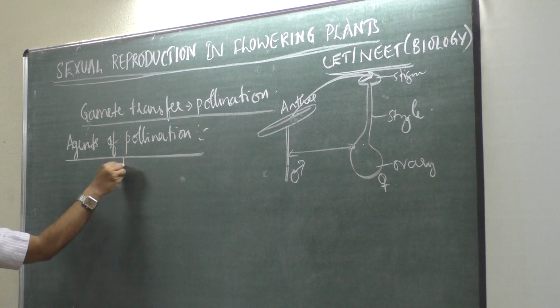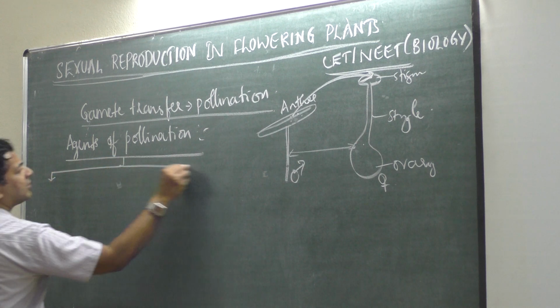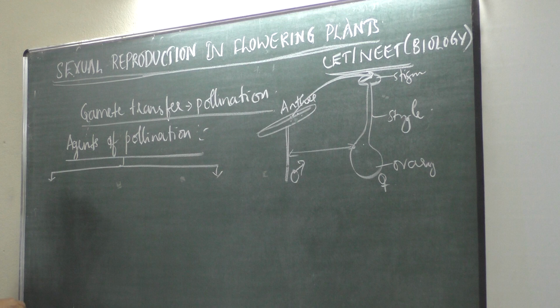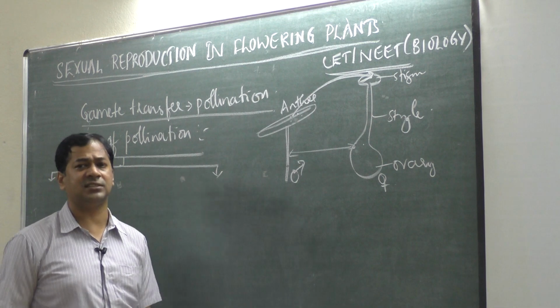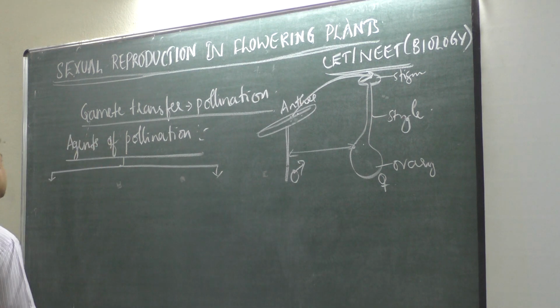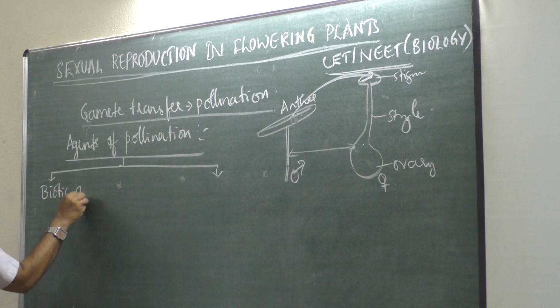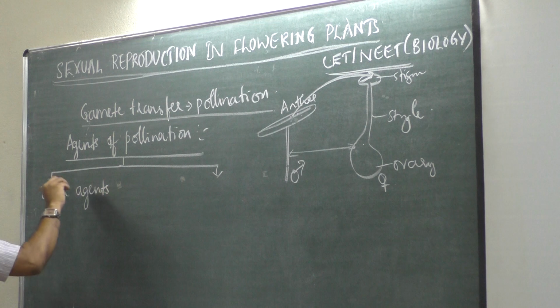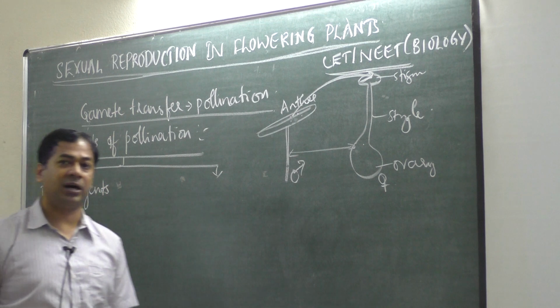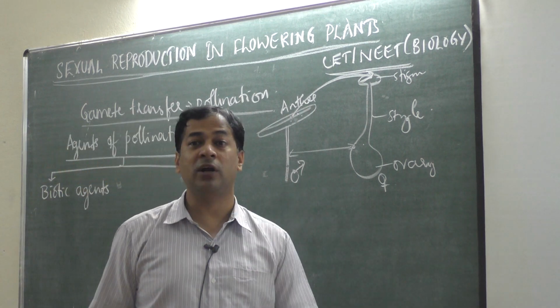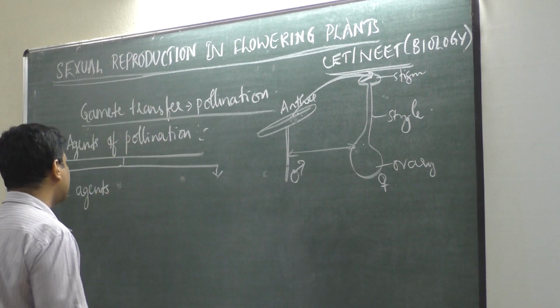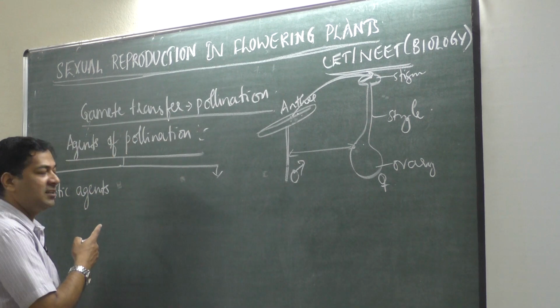There are mainly two types of agents. In most cases, plants use the first type, biotic agents. Bio means life, so living organisms are used as agents here.